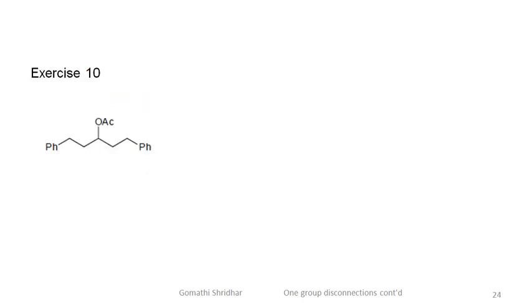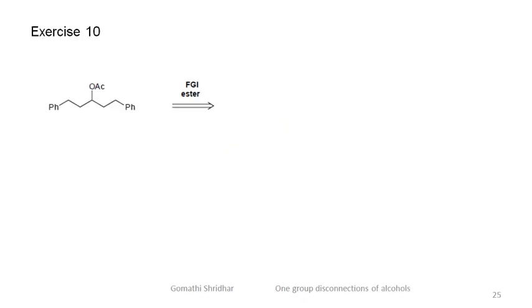Lastly, let us look at the disconnection of an ester. This FGI is pretty straightforward. Pause the video, write down the disconnection, and continue after you have completed the exercise. The functional group interconversion of the ester leads to the alcohol. The alcohol, being secondary, disconnects to 2 moles of Grignard reagent and the formate ester.